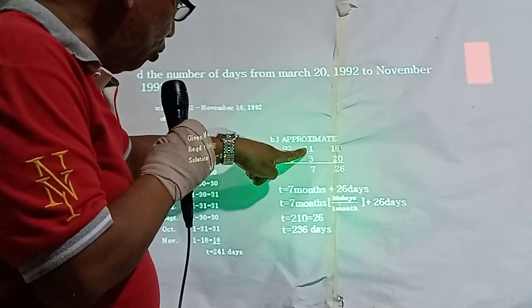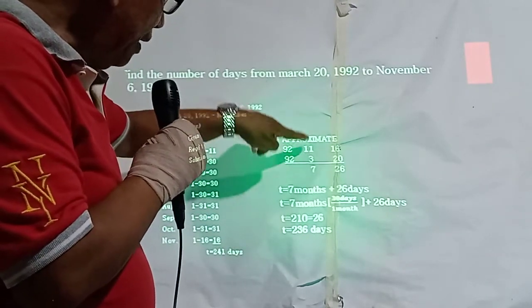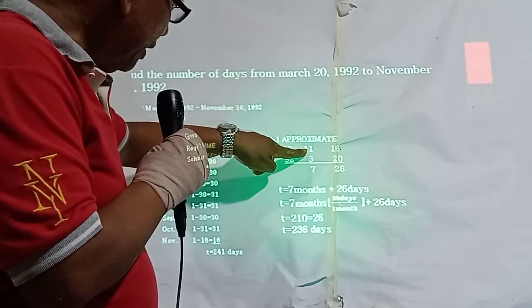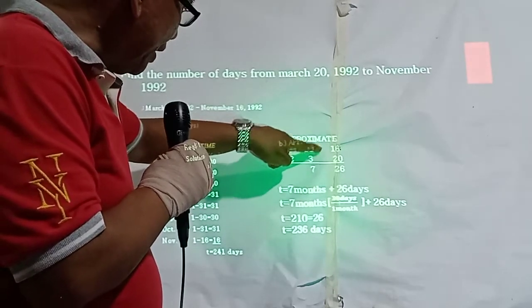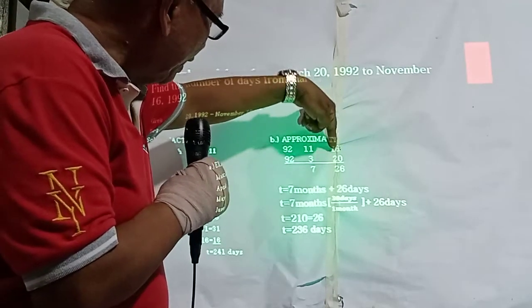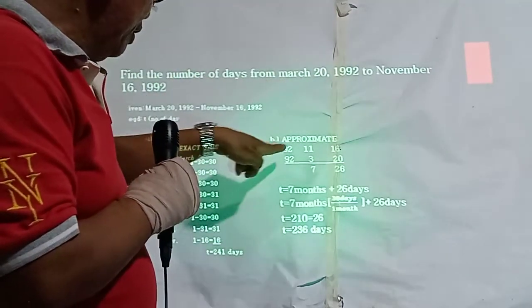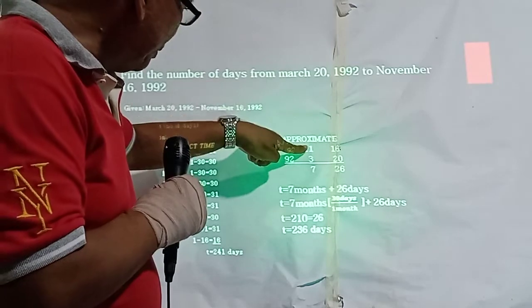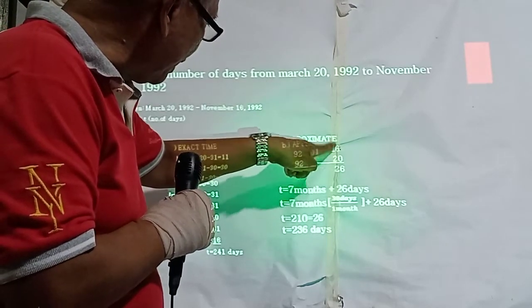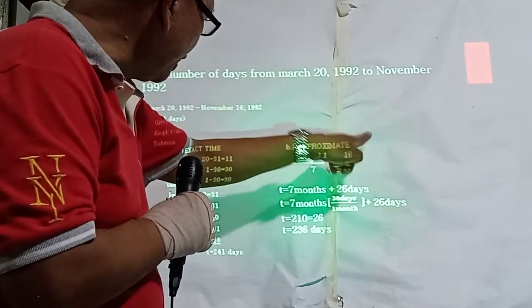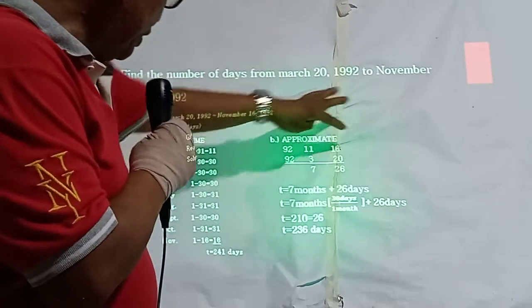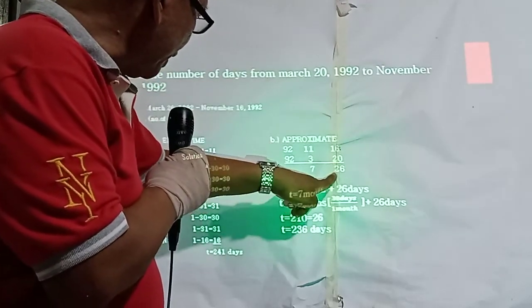You borrow 1 month from 11, so it will become 10. So plus 30, 16 plus 30 to make it 46. So 1 month is 30 days, 30 plus 16 is equal to 46 days. Okay, 46 days minus 20, that is 26 days.